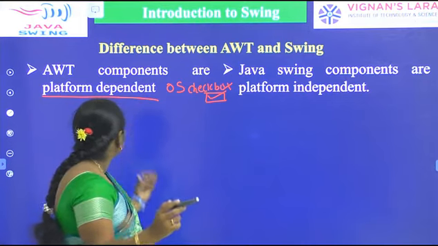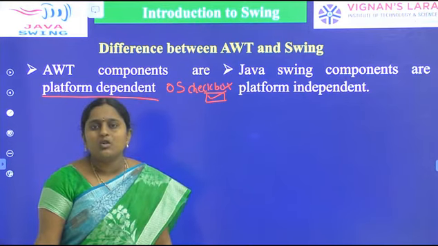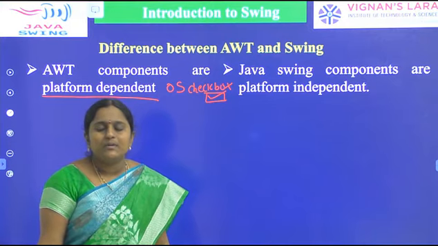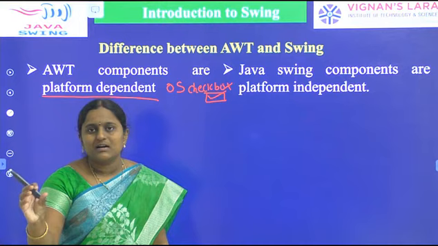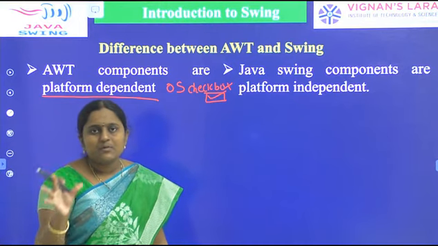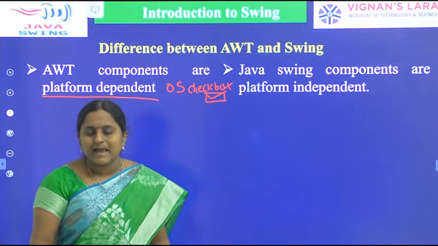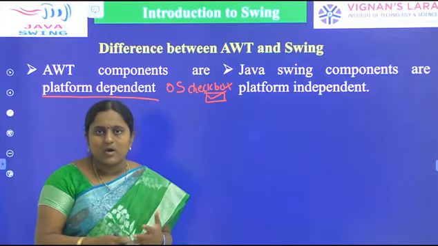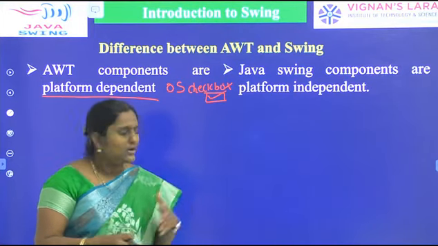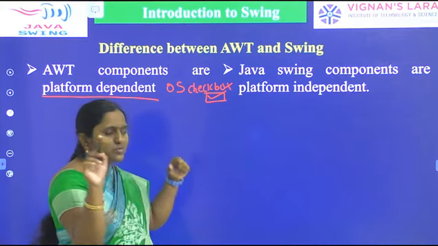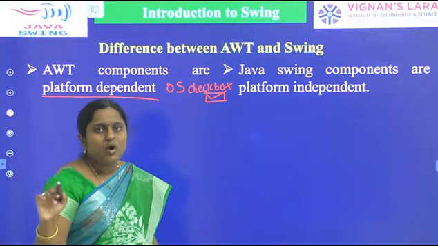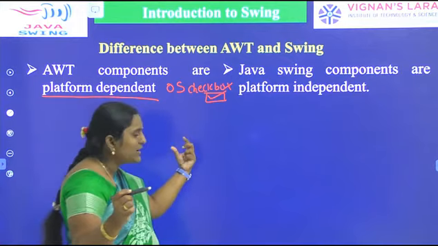Here AWT components depend on the operating system, so those components depend upon the corresponding operating system. AWT provides several GUI components like text field, text area and so on. Take the checkbox: in a Windows operating system, it can be represented as a small rectangular box.